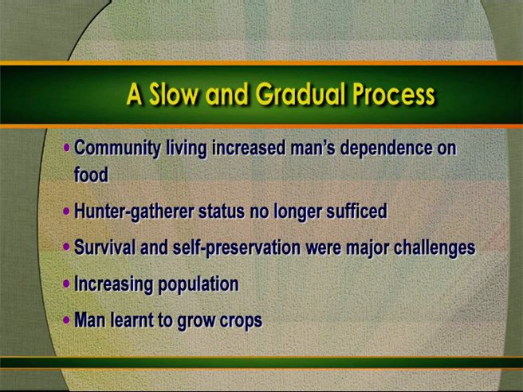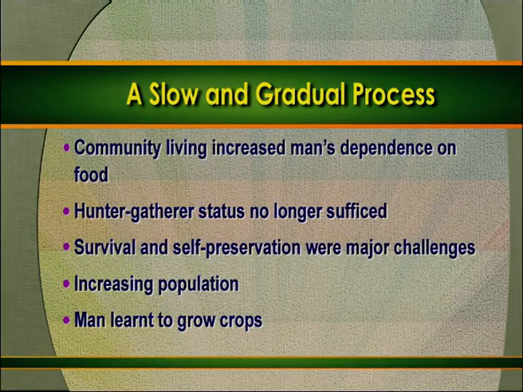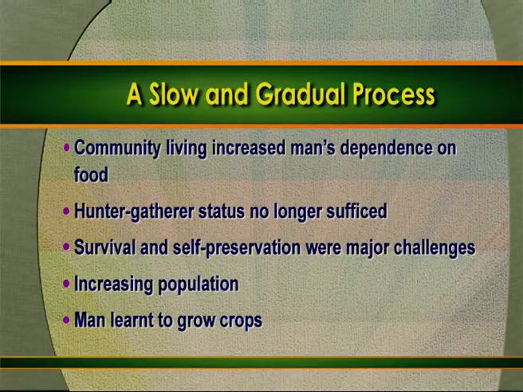Now, from these slides we can see that the evolution of agriculture was a slow and gradual process. The community started living in prehistoric times, which increased man's dependence on food. By living in a community, with increasing population, the dependency on food increased. Then the hunting and gathering status was not sufficient to fulfill their requirement.